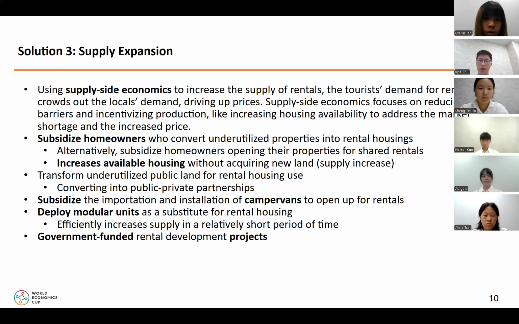Finally, government-funded development projects can expand long-term rental capacity in a sustainable way, especially in cities experiencing rapid tourism-driven demand shocks. Together, these measures shift the supply curve to the right, making the market more responsive and helping stabilize prices. Now let's look at the graph to visualize what's happening here.